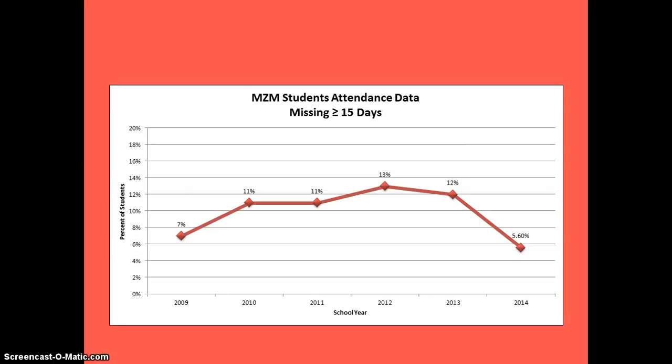This data represents the number of students that have missed 15 or more school days. As you can see, there has been a significant decline between the 2012-13 school year and the 2013-14 school year.